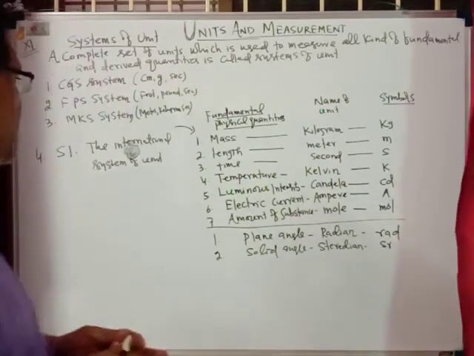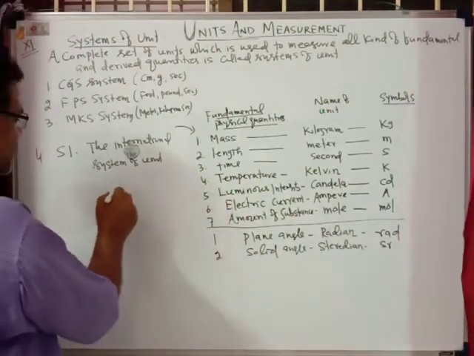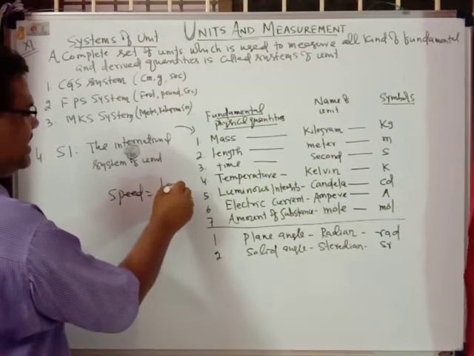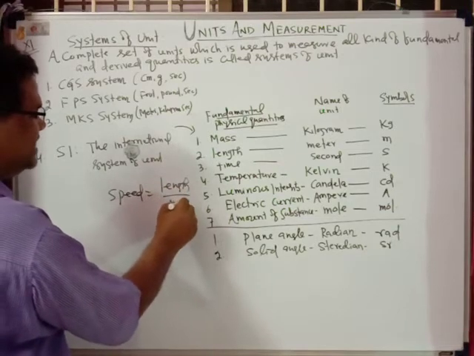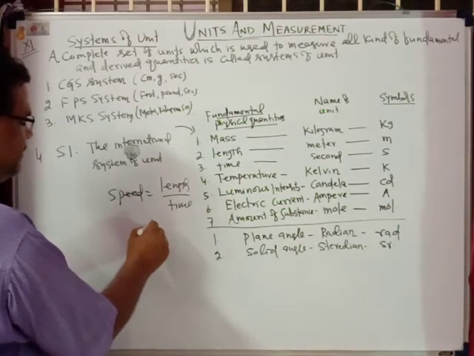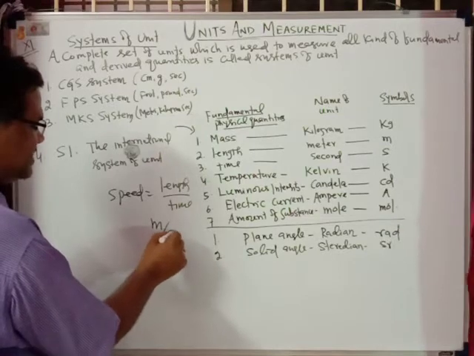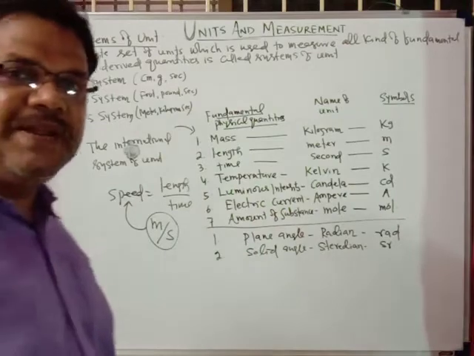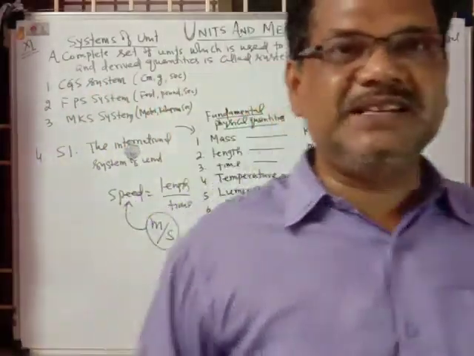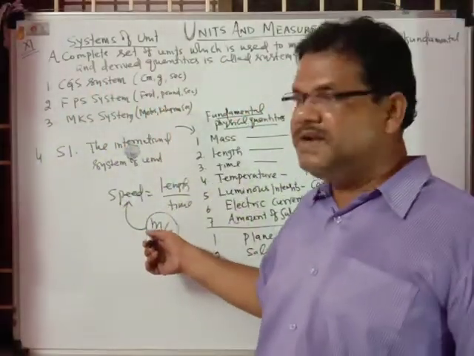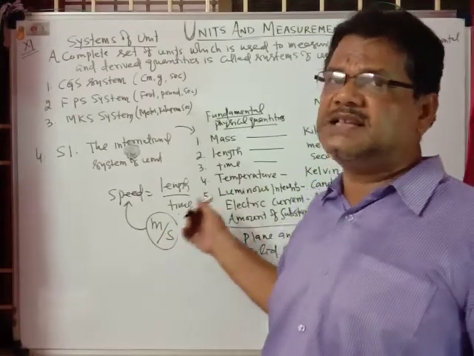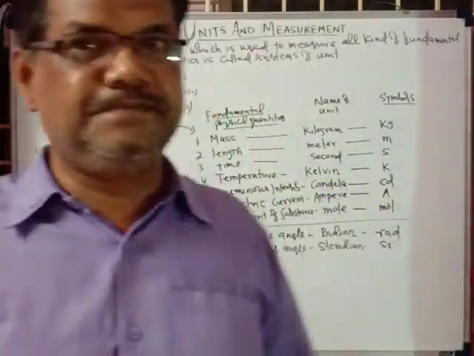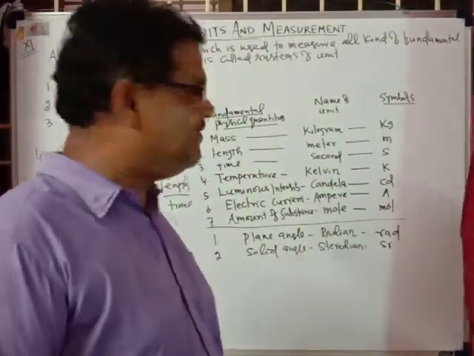For example, if you talk about speed, whatever quantity you take, take speed. Speed is actually length upon time. So length is measured in meter, and time in second, so meter per second is the SI unit of the quantity speed. The physical quantity speed is measured by the SI unit, that is meter per second. In this manner, the SI unit is helpful to measure the different physical quantities used in physics.